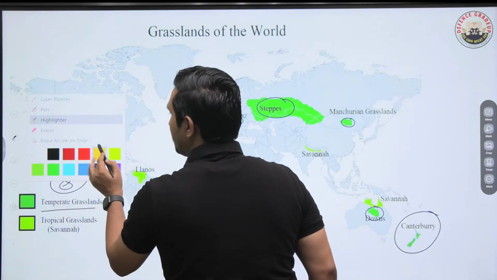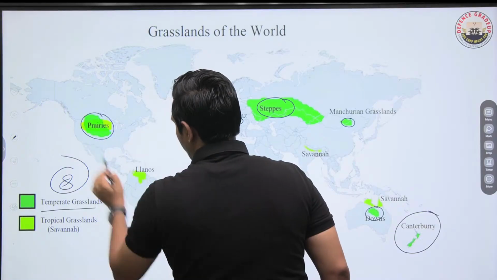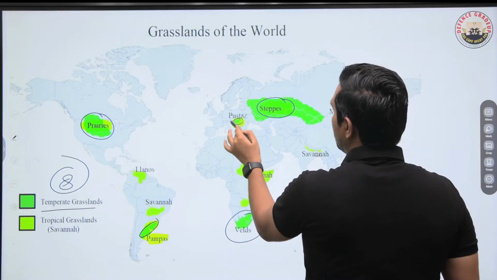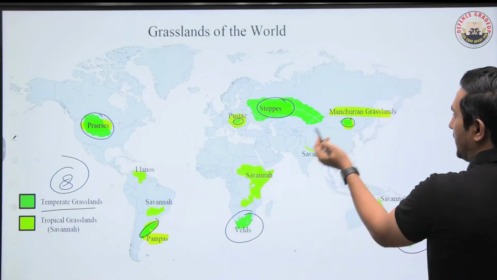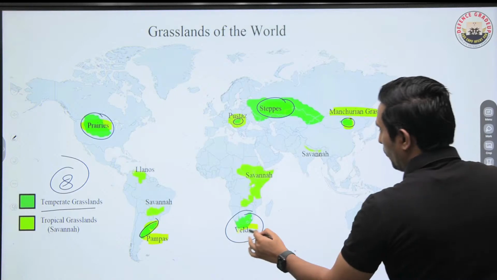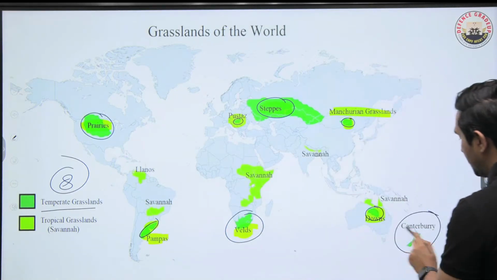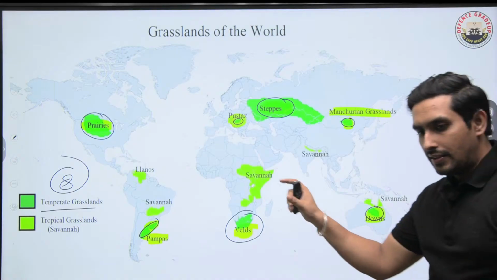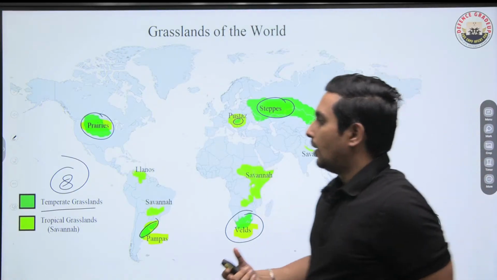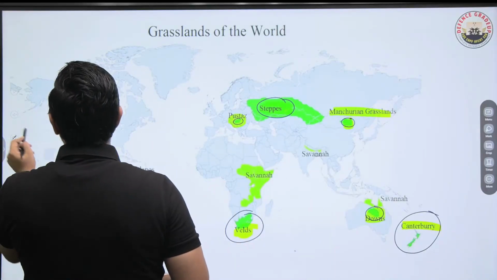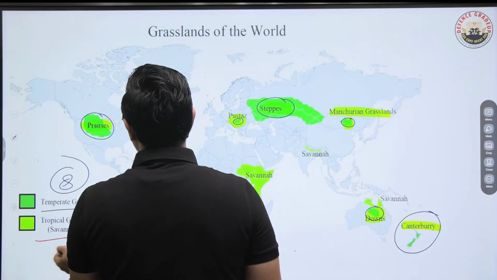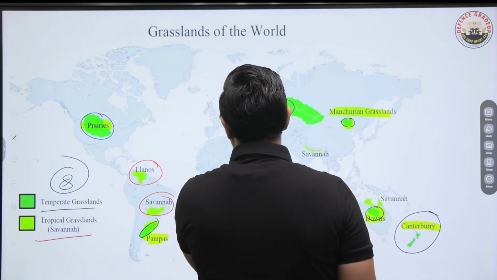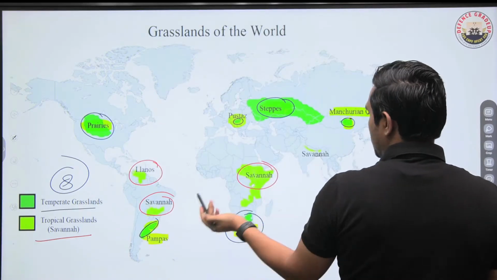I am repeating that. Please come with me. Prairies in North America, pampas basically in Argentina, as you can see, steppes in Central Asia, pustas in Hungary, Manchurian grasslands basically in China, downs in Australia, wells which are there in South Africa, and Canterbury plains in New Zealand. I hope you can see that very clearly. So this is the best diagram which you can get for this particular topic. If we talk about savannas or tropical grasslands, Llanos you can see in South America, and savanna in Africa of course we have. So these are the major ones.